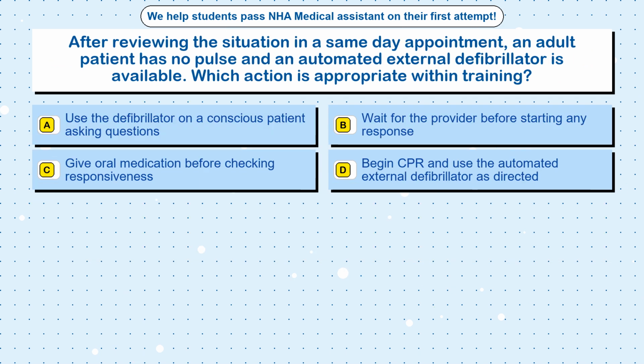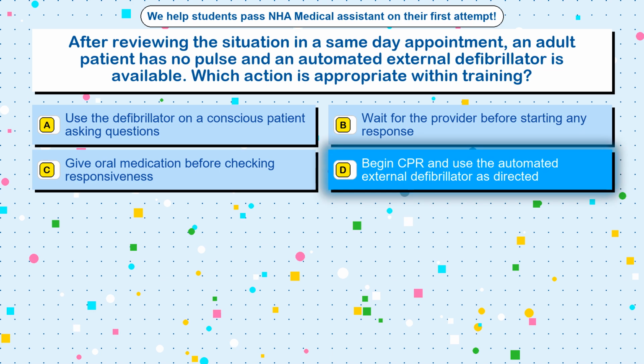Question 58. After reviewing the situation in a same-day appointment, an adult patient has no pulse and an automated external defibrillator is available. Which action is appropriate within training? Option A. Use the defibrillator on a conscious patient asking questions. Option B. Wait for the provider before starting any response. Option C. Give oral medication before checking responsiveness. Option D. Begin CPR and use the automated external defibrillator as directed.